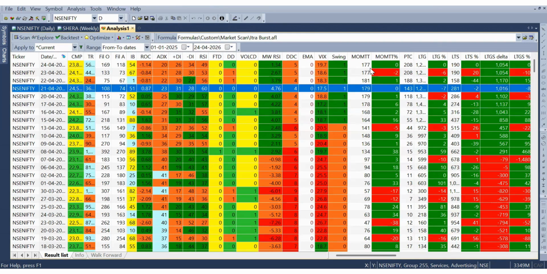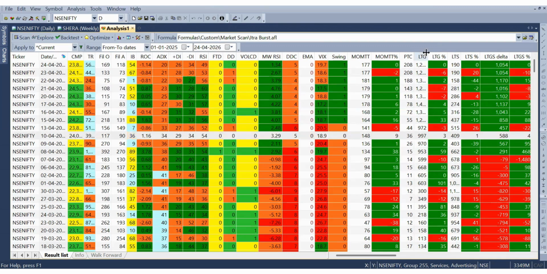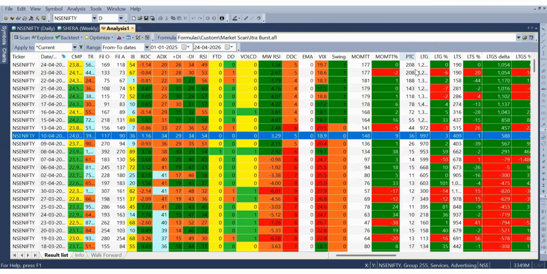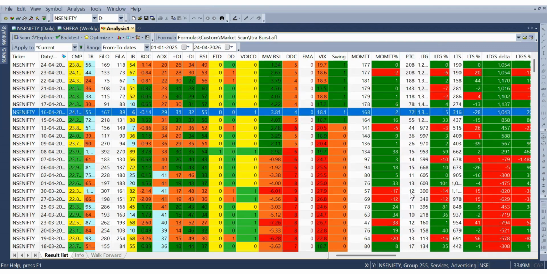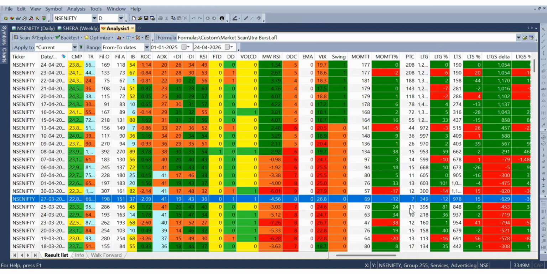We can see that 177 stocks are right now in stage two. That's a good scenario, and it has flattened out as of now. Power trend. This is what we discussed in the last 2 weeks, that power trend has reduced to 7. Only 7 stocks were in power trend. That was a bad scenario, very close to the bottom, right? Around late March, 23 to 27 March or something. 27 March it is, okay.